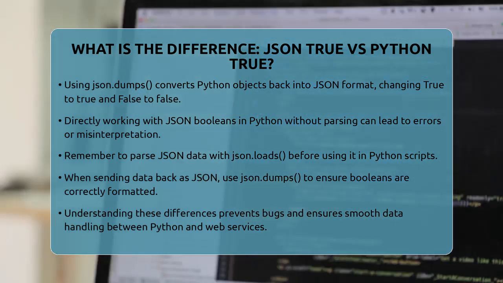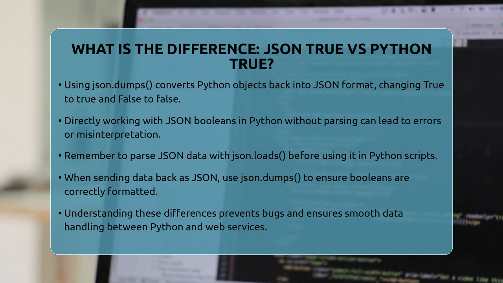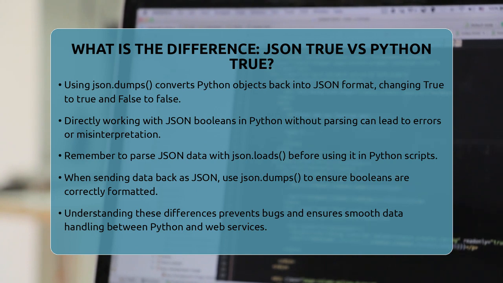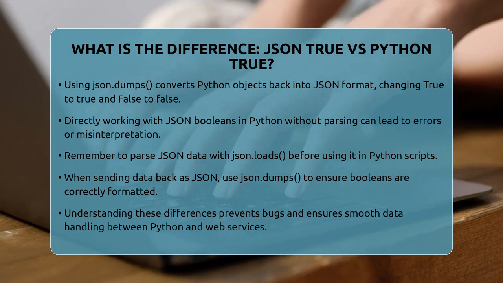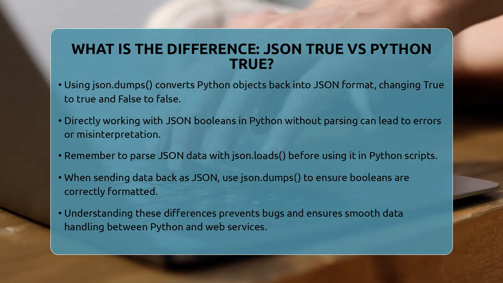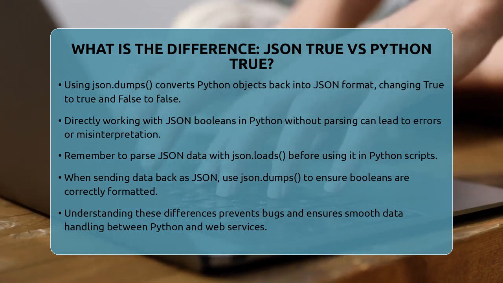To sum up, JSON uses lowercase true and false, while Python uses capitalized True and False. When you load JSON data into Python, the json module takes care of converting JSON booleans into Python booleans. When you dump Python objects into JSON, it converts Python booleans into JSON format. Knowing this difference helps you avoid bugs and makes your code work smoothly when handling data from APIs or files.